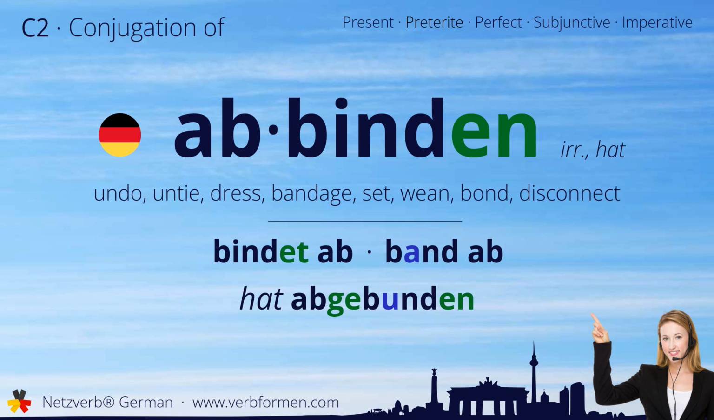Today we're going to learn how to conjugate the German verb abbinden. Watch and listen to the forms carefully. Let's start with the stem forms. Bindet ab, band ab, hat abgebunden.